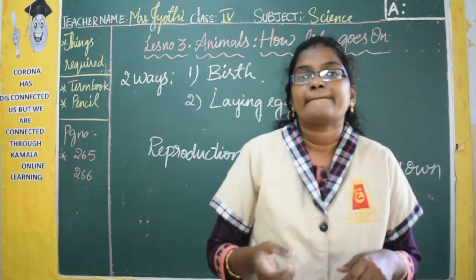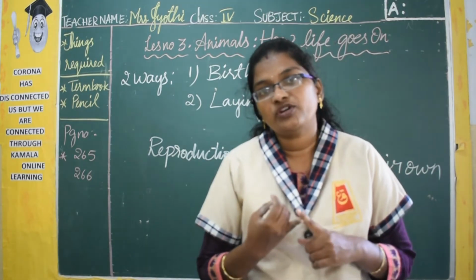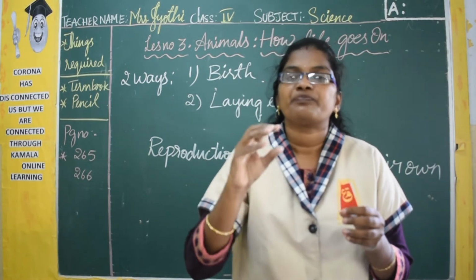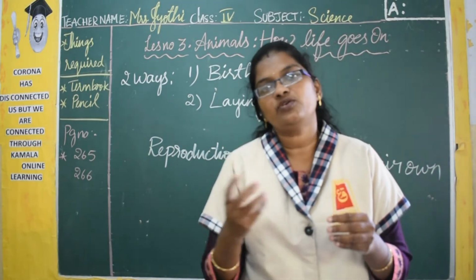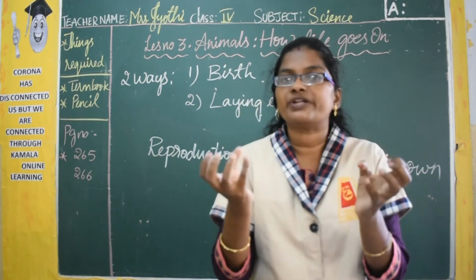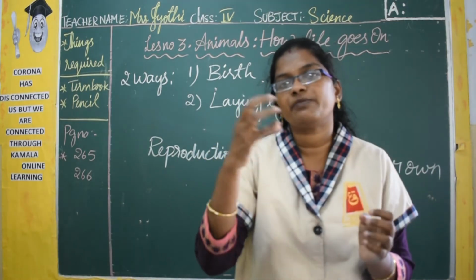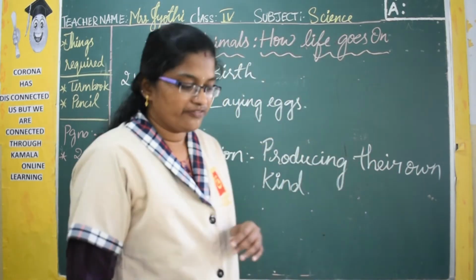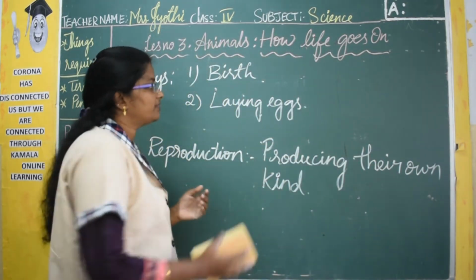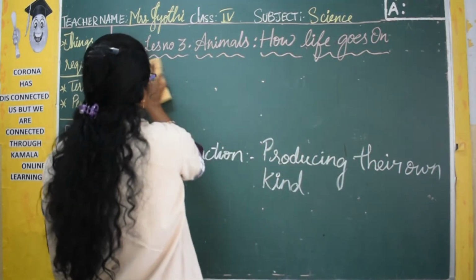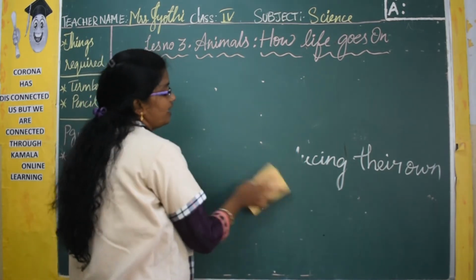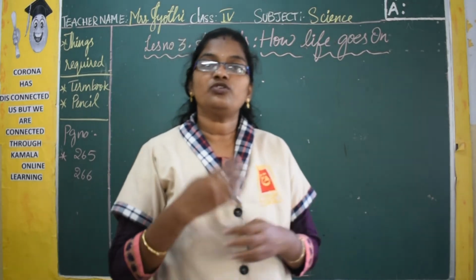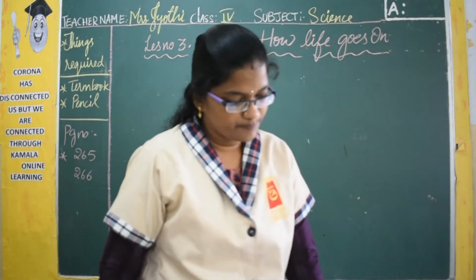So here, first they lay eggs. After a certain period of time, from that egg, a new baby comes out. The egg will break and a baby comes out of it. So we will learn what the egg is like, what the different parts of an egg are, and how animals reproduce through eggs.